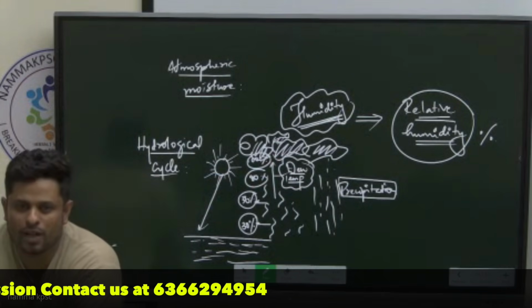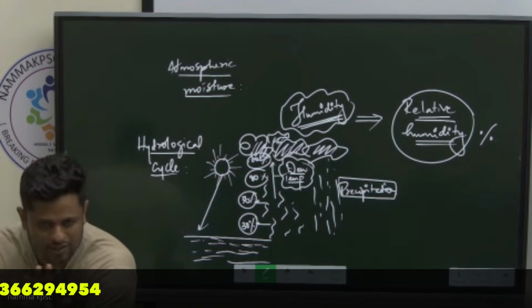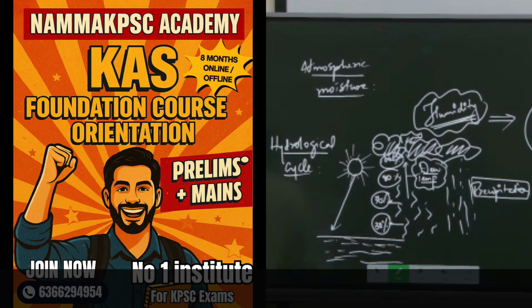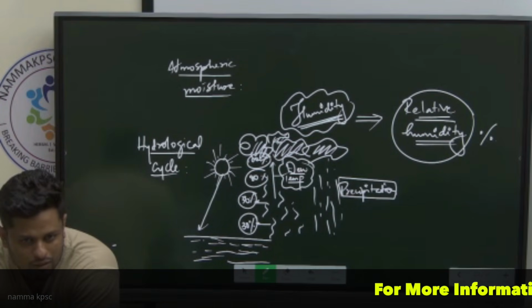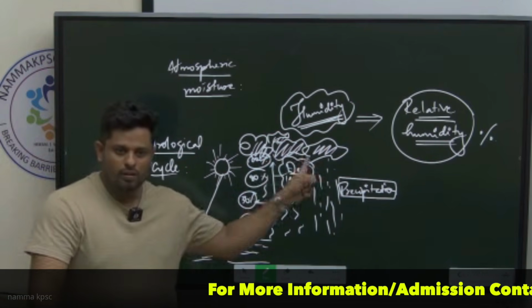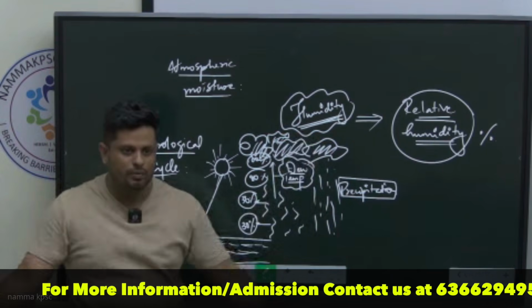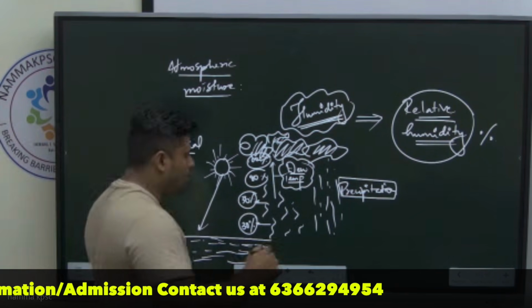100%, what will happen? The air cannot hold that moisture, it will throw it out. That is condensation. The capacity is reached, it cannot hold it anymore, so naturally it will throw it out in the form of ice crystals or tiny water droplets, which is what we perceive to be clouds. They accumulate, and once it becomes very heavy, that moisture will fall down.